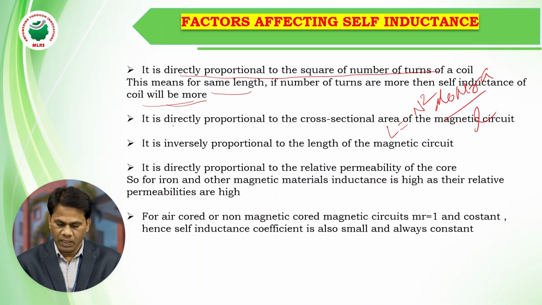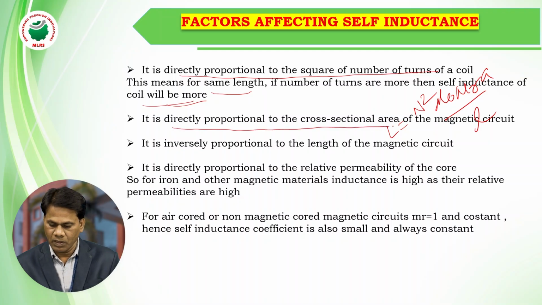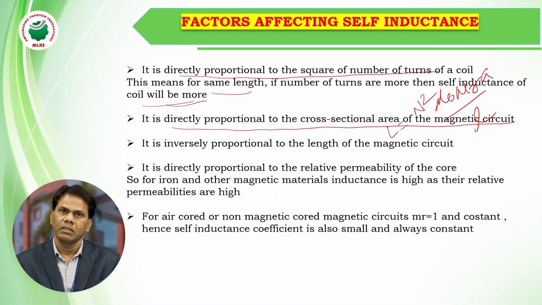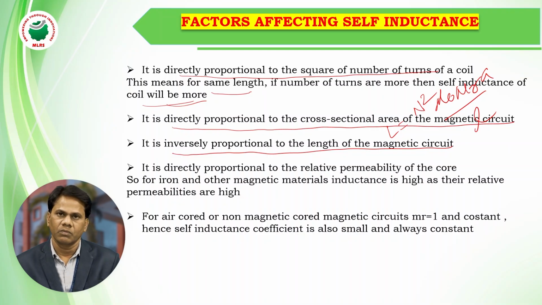Second one, it is directly proportional to the cross-sectional area of a magnetic circuit. So if you are increasing the cross-sectional area of a magnetic circuit, the self-inductance also increases because it is directly proportional to the area of cross-section. Third factor is it is inversely proportional to the length of a magnetic circuit. So if you are increasing the length, the self-inductance decreases.